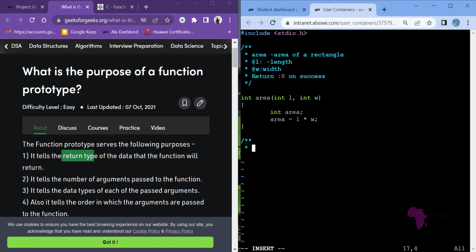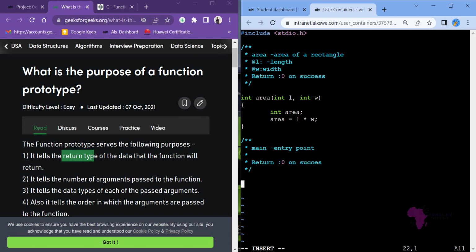In this main part, we will say main to mean that this is the entry point, and then we shall have a return type. Return type is 0, return 0 on success, and then let me close like that.